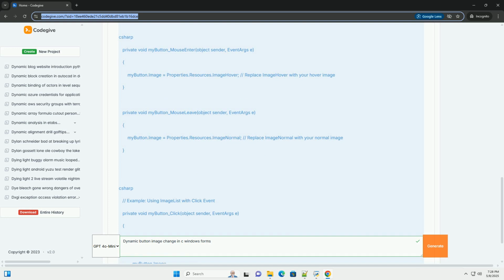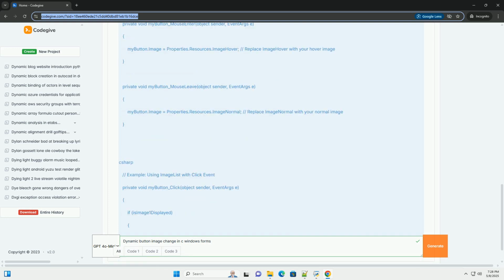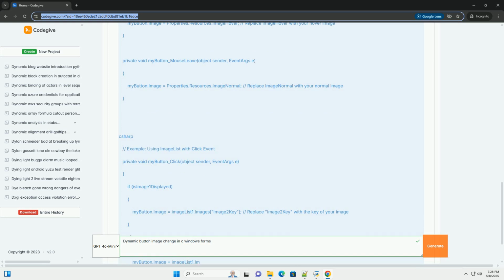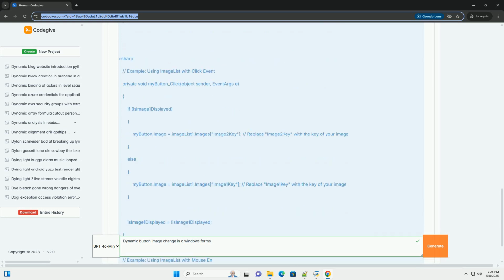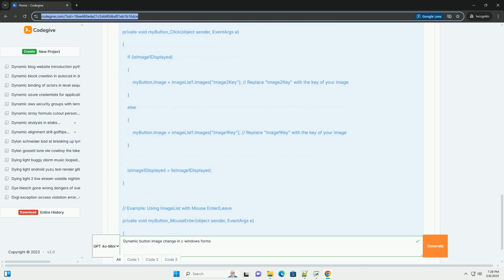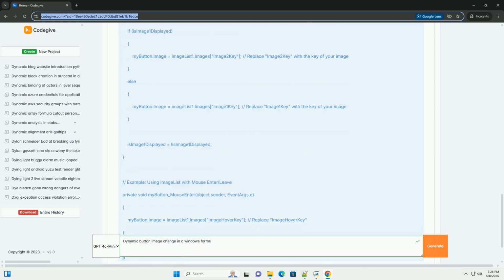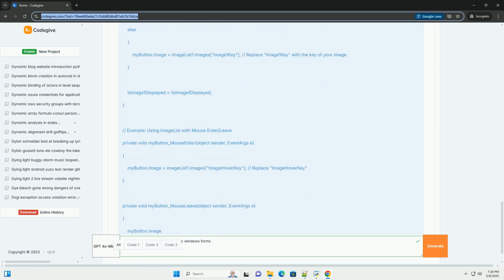Setting images at design time, how to set an initial image for the button in the Visual Studio Designer. Changing images at runtime, implementing code to change the button's image based on events, user actions, or application state.